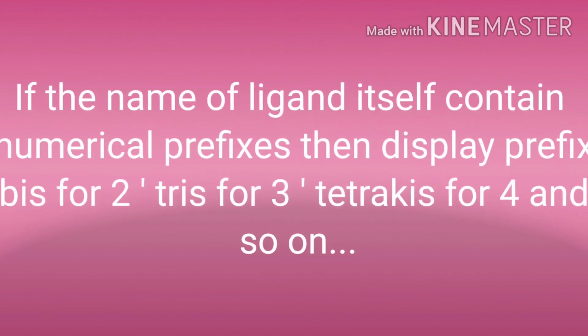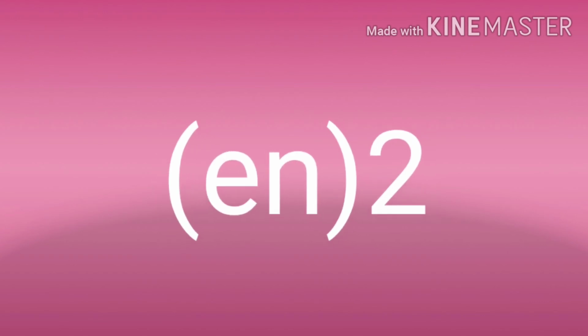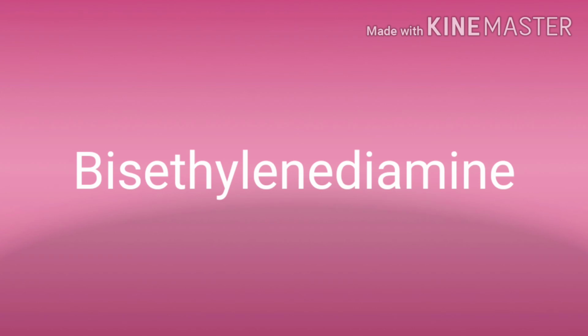Rule 7. If the name of the ligand itself contains numerical prefixes, then use the prefix bis for 2, tris for 3, tetrakis for 4, and so on. For example, en by 2. In this, we write bis for 2, and the name of the ligand is ethylenediamine.